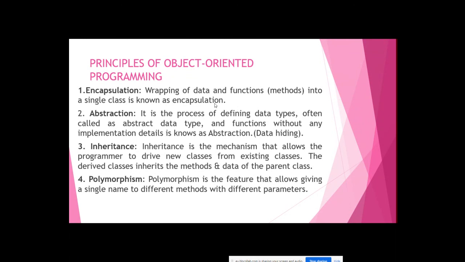Abstraction means providing some information, not in detail, not inside information. That's only an outline, an overview of your program. The detailed logic, functions, and implementation are hidden from the user. That's called abstraction. That's why it's called data hiding. The data written inside the program is hidden from the user, who cannot see the data, because that's the security.